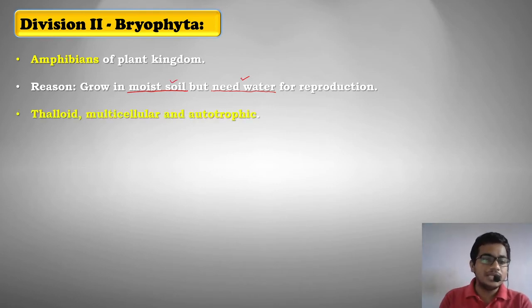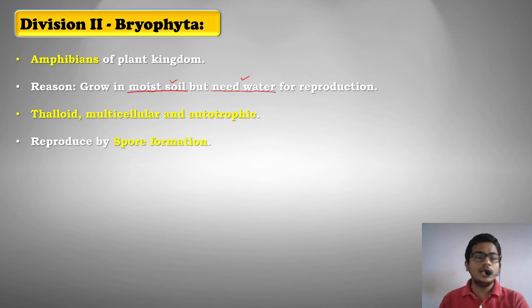Okay. Now these plants are generally thalloid. They are multicellular and autotrophic. They are not unicellular. They have many cells, and as said earlier, autotrophic means organisms that prepare food on their own. Now, generally, organisms of division Bryophyta reproduce by spore formation.